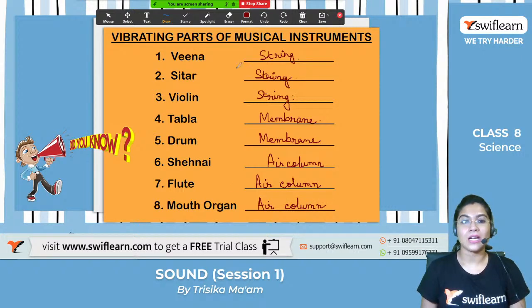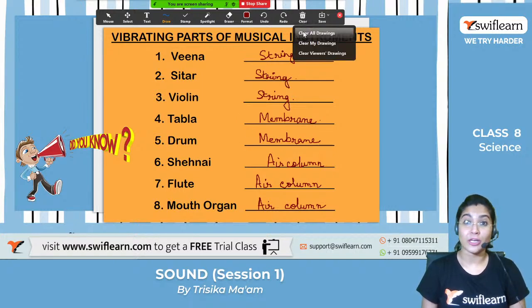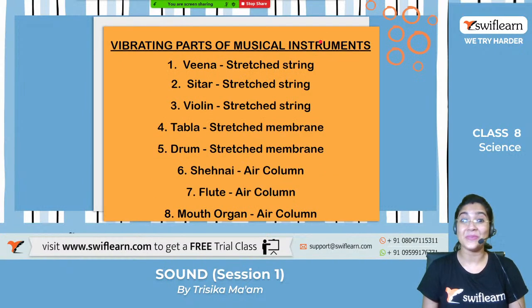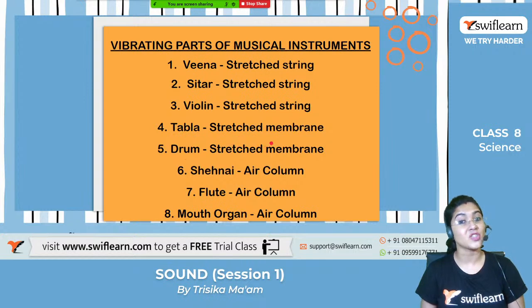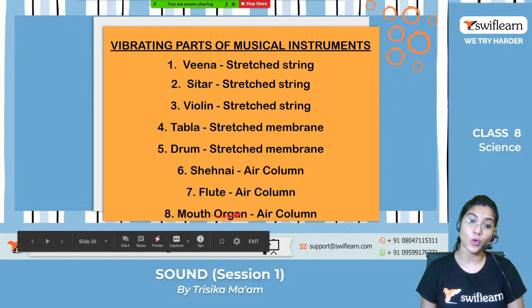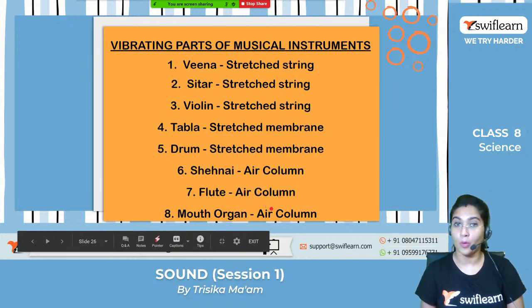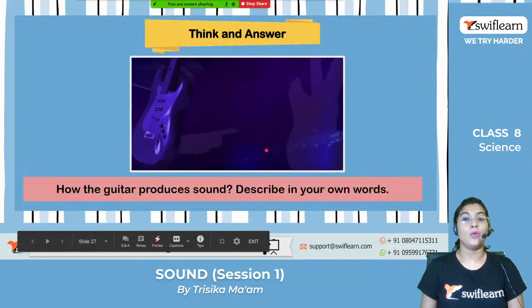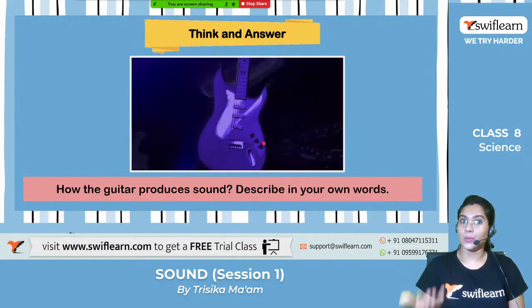So these are the different vibrating parts of the musical instruments, right? Try to play any one, and you will be able to see that. Can you see over here the different answers? Veena is a stretched string, the sitar also the string, violin is also the string. Coming to the tabla and drum, both of them are the stretched membrane. And the shehnai, flute, and mouth organ, all of them are the air column. Now let us move on to another question.